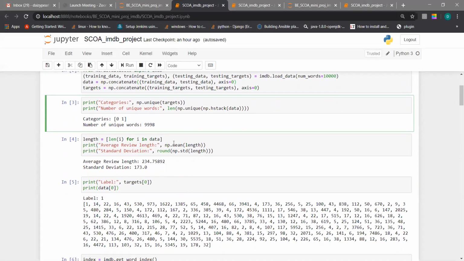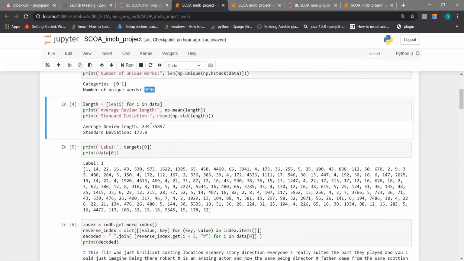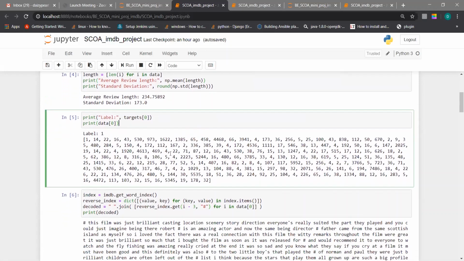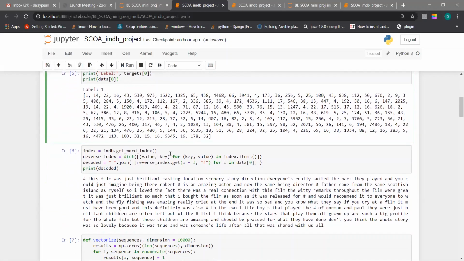Later we have chosen some unique words. The total number of unique words is 9,998. These unique words are put in a dictionary, and we have given a pair to those numbers. Later, when we are taking the reviews, we have given the average review length as 234, and the standard deviation for those is 173. When we take a review, if the specific words are present in that review, we label them accordingly. Otherwise, we replace them with a hash.